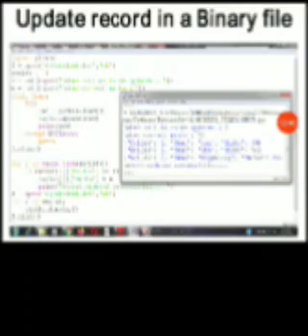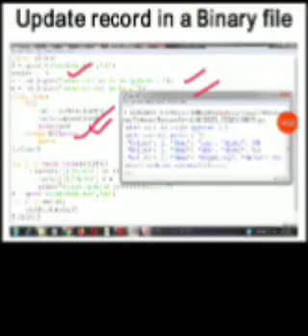Once the searching is over, you may update records in a binary file, and that is also very simple. Simply what you have to do, you have to enter the roll number to be updated, and you have to enter the correct marks from the user. These things you have to take from the user. Now I am using the while loop, and I am reading a record at a time, and a blank list, rec list, I have taken, and I am appending the record into the rec list, the new list, and I am printing that record.